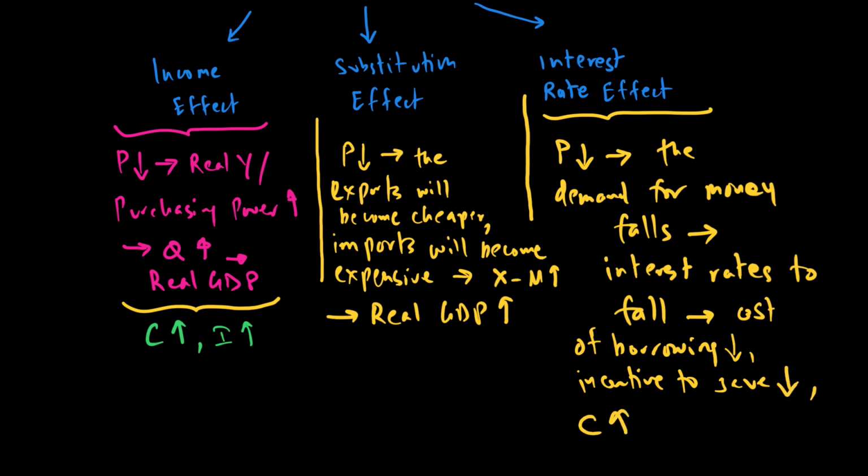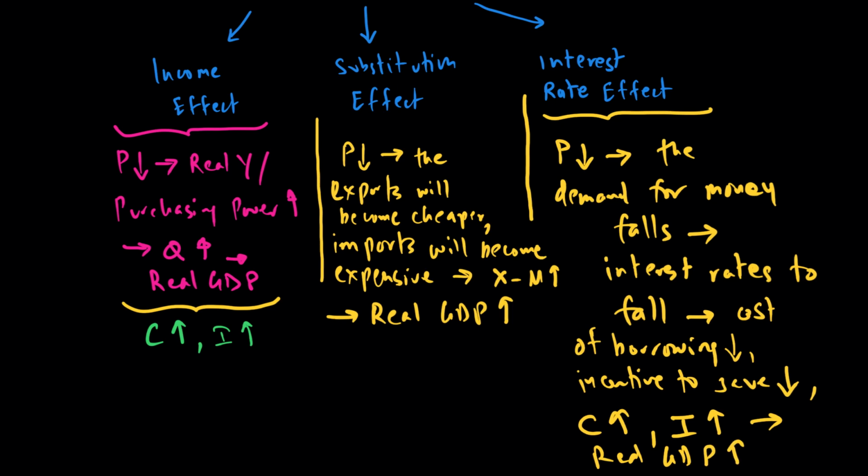Consumption will therefore go up. Why? Because now people are finding it cheaper to borrow. Also, people are not saving because the banks are not giving enough interest. So firms will also be investing more, as it's really cheap to borrow. The ultimate result would be that real GDP will go up.